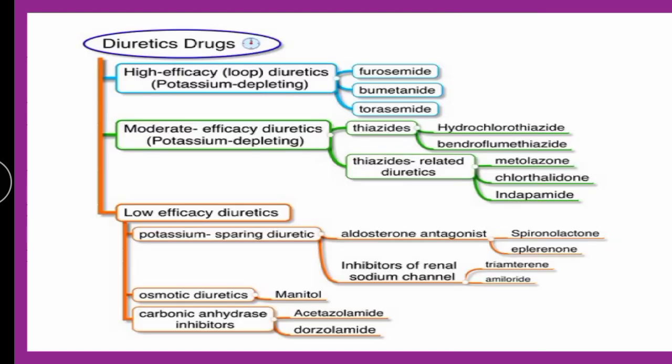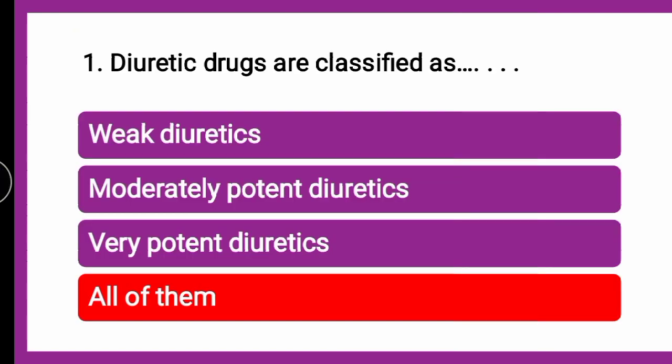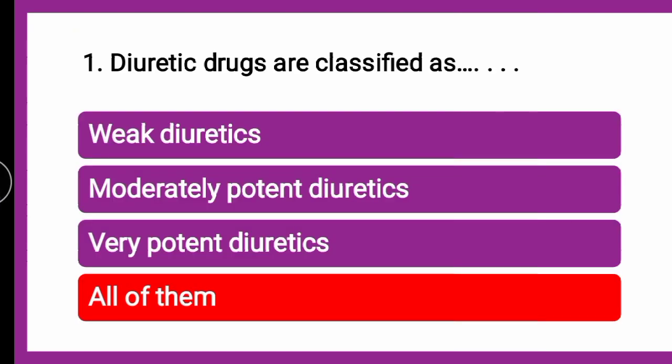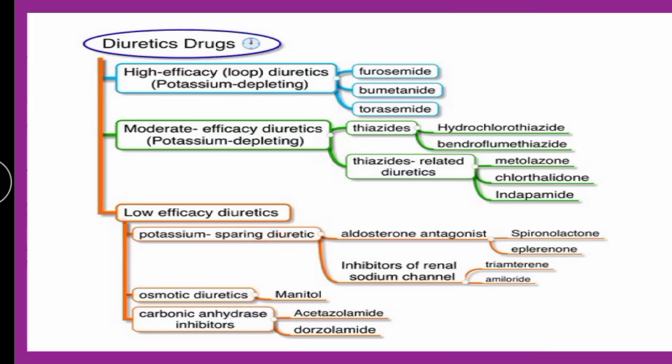Very potent diuretics are also known as loop diuretics or high ceiling diuretics. Moderately potent diuretics are also known as thiazide diuretics or thiazide related diuretics. Then weak diuretics, if you will see, they are further subclassified into 4 to 5 classes. So this way the diuretic classes are there.